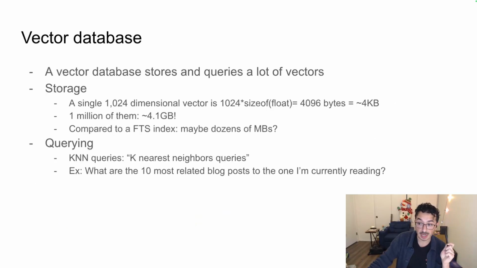But again, so we have embeddings. We embed our text with an embeddings model, and we want to store these embeddings. We want to store these vectors inside of some sort of database, right? A vector database, all it does is that it stores and queries a lot of vectors. Storage is a big thing with vectors.